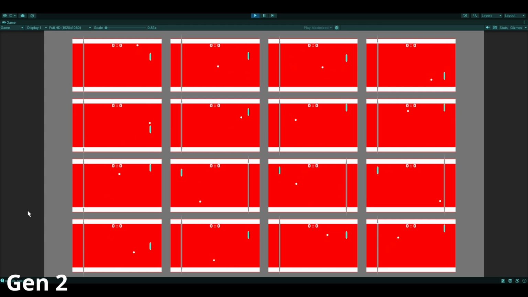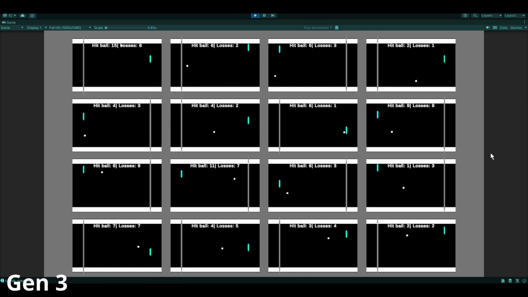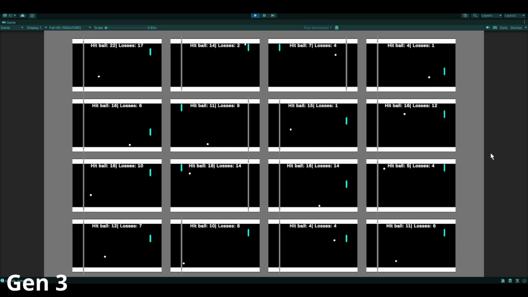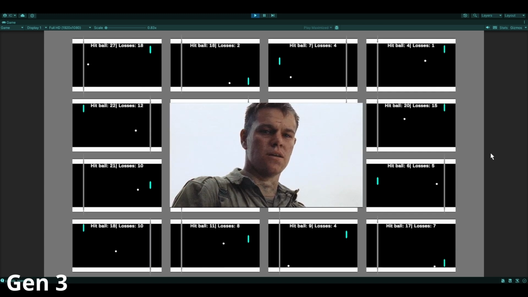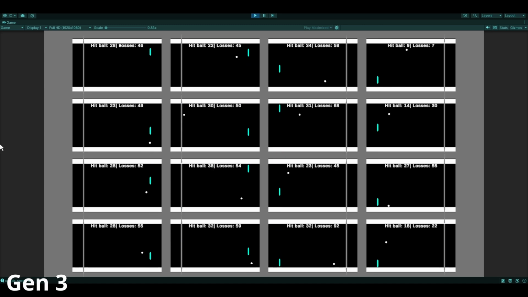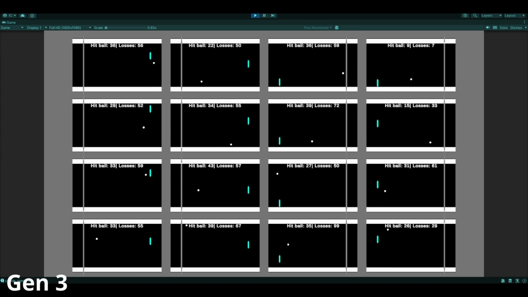After 2 hours of learning, the AI doesn't really seem to have improved. I mean, the paddle would just touch the ball more frequently, but it's just so inconsistent, and nowhere near being able to play against a real person. So then I changed a couple settings regarding the decisions that the AI can do. The learning improved a lot, and it actually hits the ball more often. This is now generation 3, and it got a lot more consistent over like maybe 45 minutes of training. It seemed to kind of match the Y position of the ball. And then I increased the speed randomly so that the paddle could train with faster ball speeds.